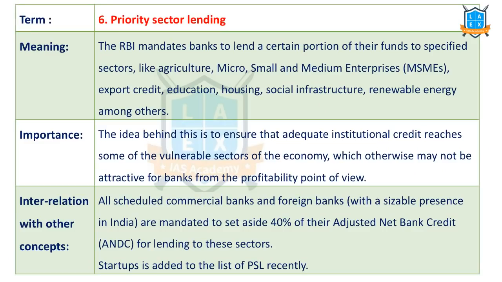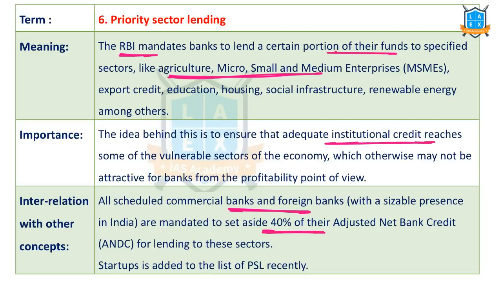The next important term is priority sector lending. What is this? RBI designates certain areas as priority sectors. To these sectors, all the banks need to give a certain percentage of their loans. So RBI mandates banks to lend a certain portion of their funds, especially to agriculture, MSMEs, etc., which are part of the priority sector list. What is the idea behind it? It is to reach adequate institutional credit to these areas. Important: as of now, scheduled commercial banks and foreign banks have to give 40% of their adjusted net bank credit to priority sector lending.